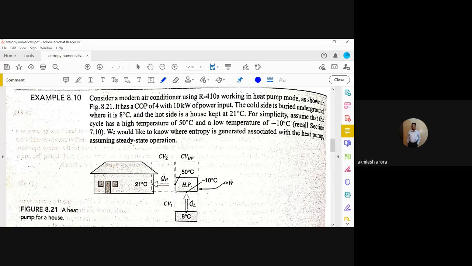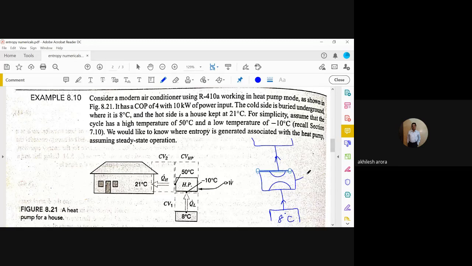We would like to know where the entropy is generated associated with the heat pump. So it is something like this. See, this temperature is 8 degrees Celsius.